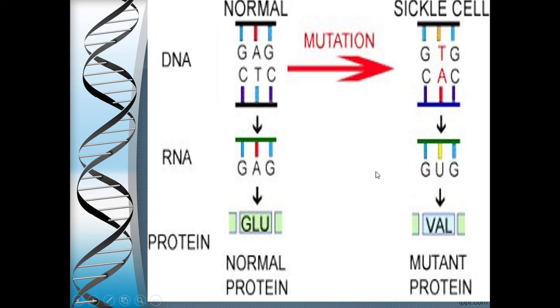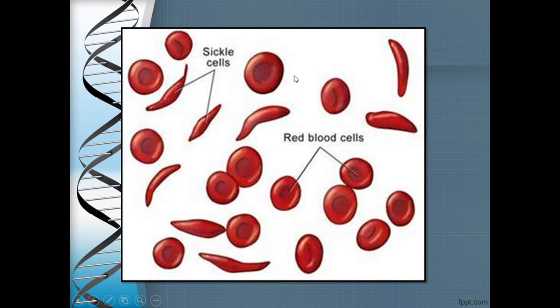Instead of that, because CTC has become CAC, CAC is transcribed as GUG, and now GUG codes for valine. So instead of glutamic acid, there is valine coming up. So the shape of the RBC is changing like this. Clear? So there is a point mutation which makes the normal allele into a defective allele.